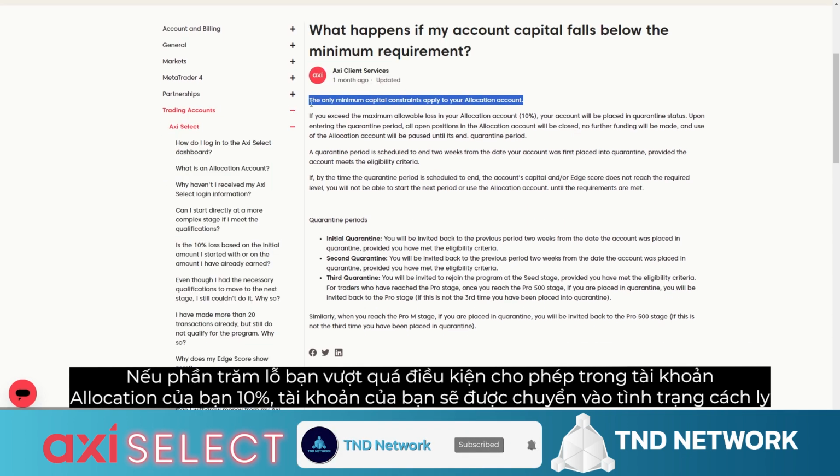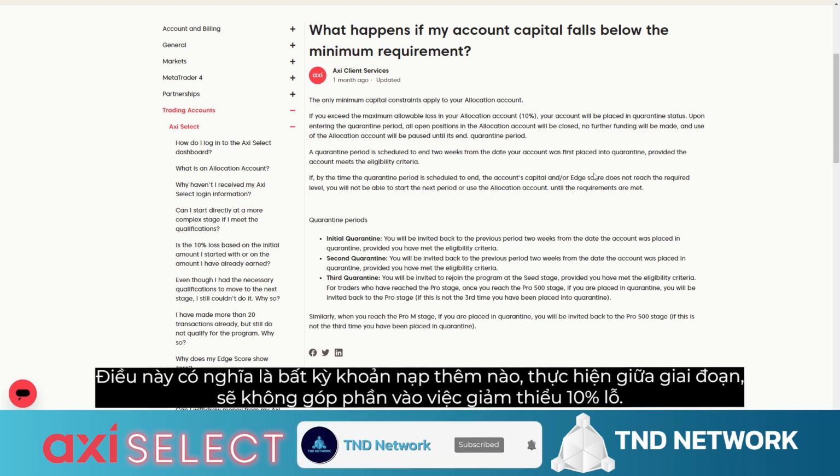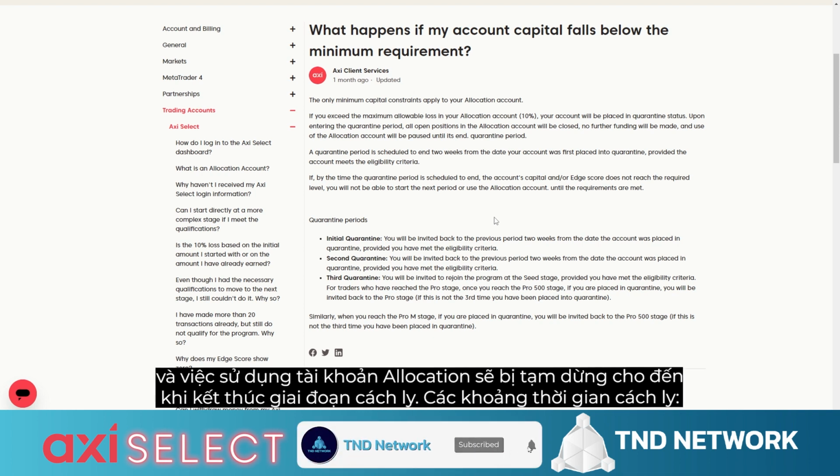If your drawdown exceeds the allowed drawdown in your allocation account by 10%, your account will be placed in isolation. The 10% drawdown is calculated based on the initial capital when entering the stage, not on the highest equity ever reached. This means that any additional deposits made during the stage will not contribute towards mitigating the 10% drawdown. When placed in isolation, all open positions in the allocation account will be closed, no further funding will be made, and the use of the allocation account will be suspended until the end of the isolation period.